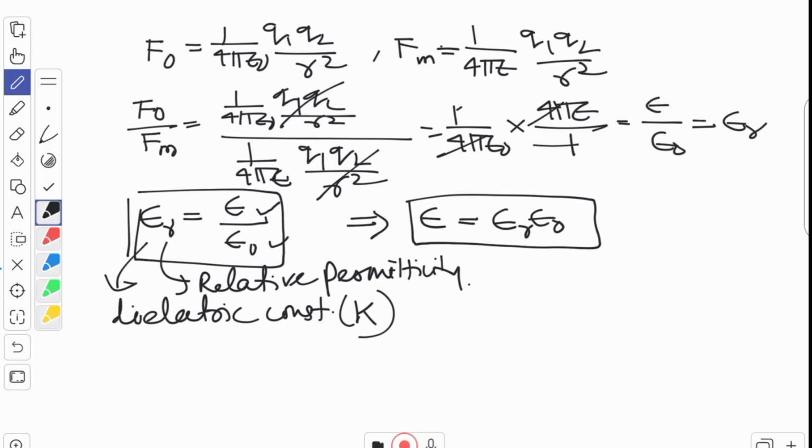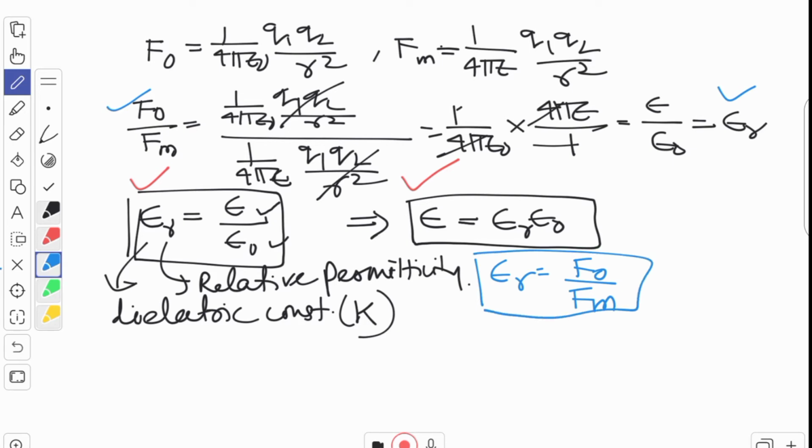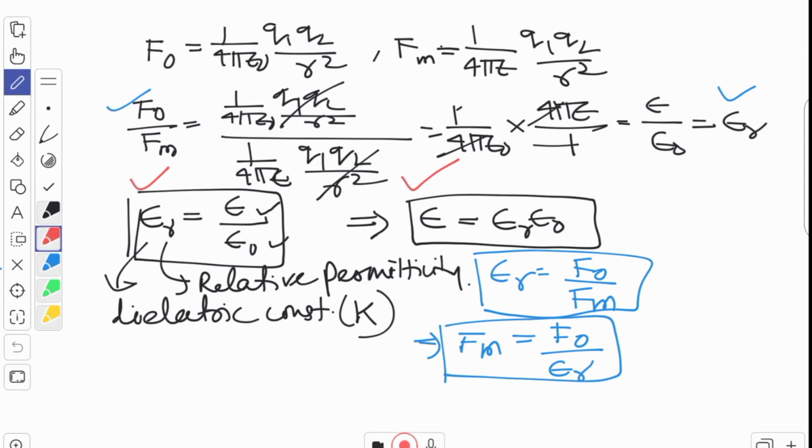So from this relation, see what other relations we are getting now. So this is one formula, this is another formula. Look at another one. Now epsilon r is also, you can see from this relation, F naught by Fm. Okay, that means Fm is equal to F naught by epsilon r. So please remember these four relations. From these four relations we can get so many information.